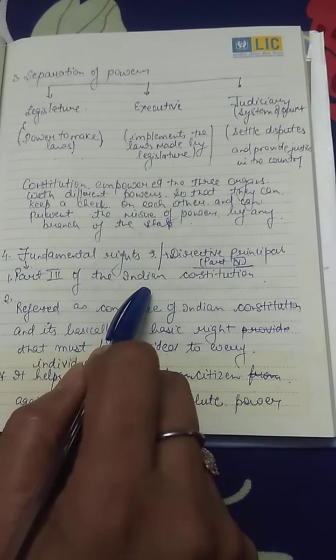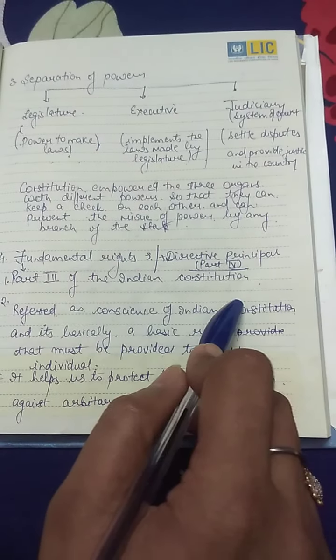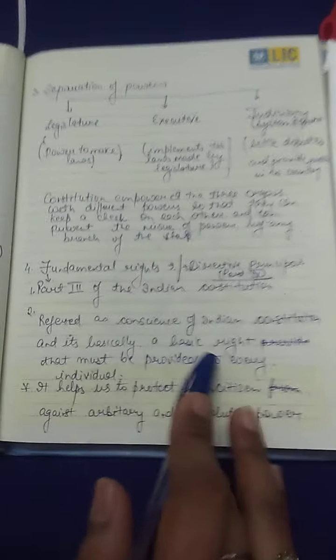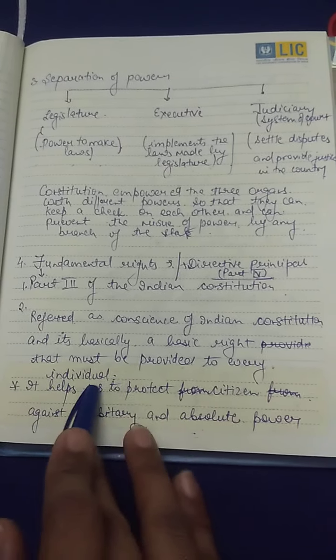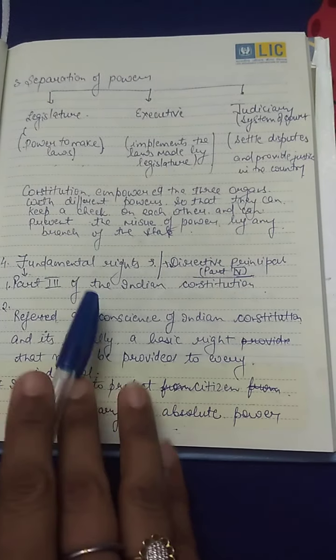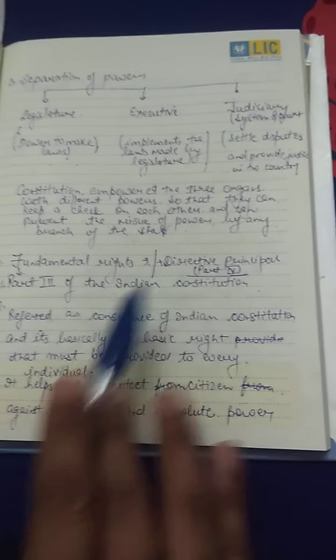They are referred to as the conscience of the Indian Constitution, and they are the basic rights which are to be provided to each and every individual, or in Hindi we call it Maulik Adhikar.